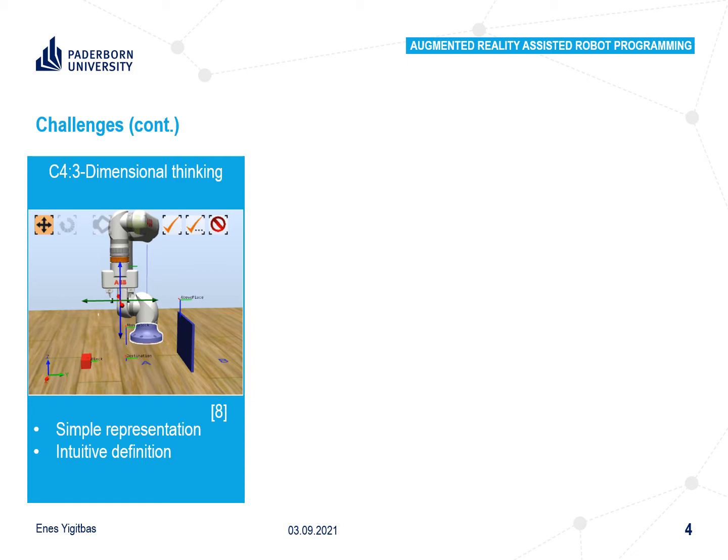Humans intuitively locate things in 3D space and dynamically adapt their estimations as they get closer. Hence, an intuitive definition of targets or coordinates as well as an understandable representation of arbitrary targets are required for simplifying robot programming.